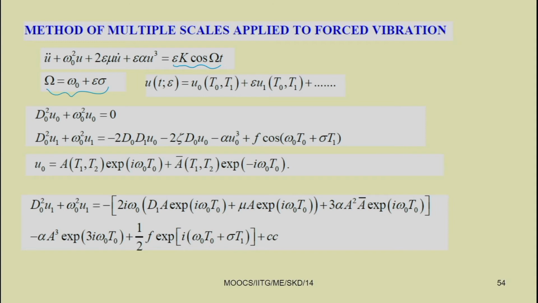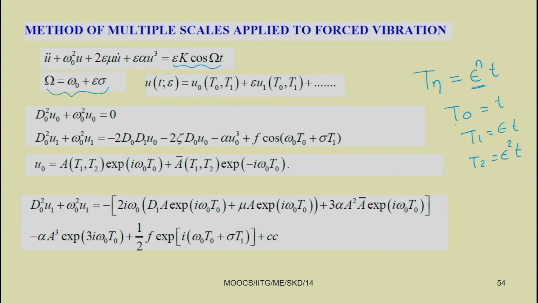So, we have taken u, that is the response, equal to u 0 (t 0, t 1) plus epsilon u 1 (t 0, t 1). Already you know in the method of multiple scales, this t n is nothing but epsilon to the power n times t, for n equal to 0, 1, 2. So you have t 0 equal to t, t 1 equal to epsilon t, and t 2 equal to epsilon square t.